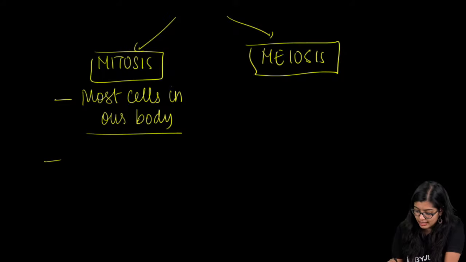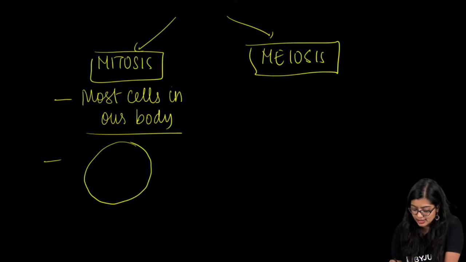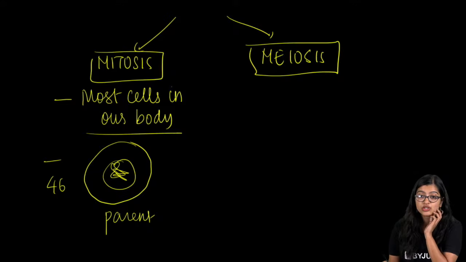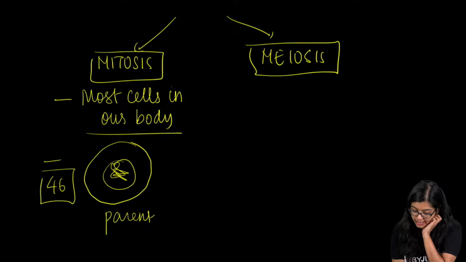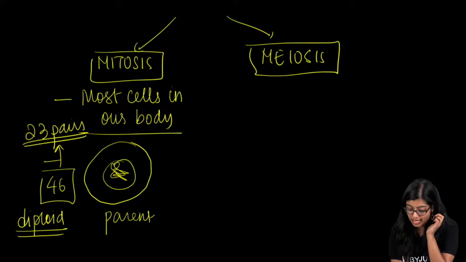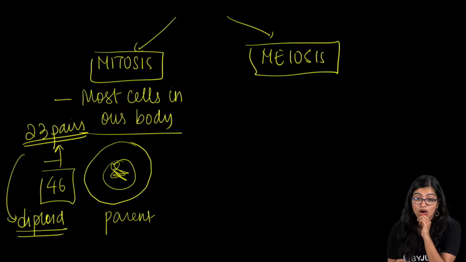So we see that if there is a parent cell, and it has this many chromosomes. Normally in our body we have 46 chromosomes. If 46 chromosomes are present, we call it the diploid condition, because this 46 is actually 23 pairs. Both of the pairs of chromosomes are there, so we call it diploid. So this is what we mean by diploid.